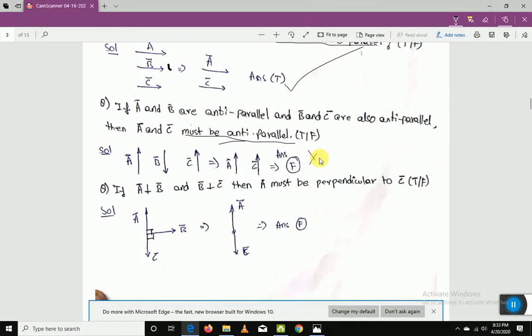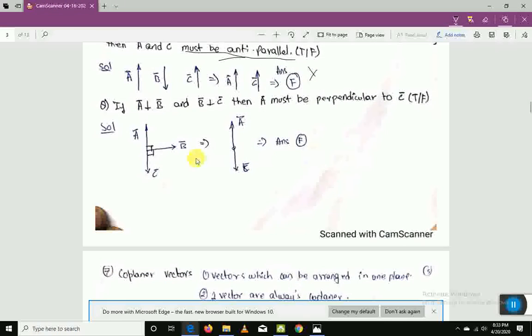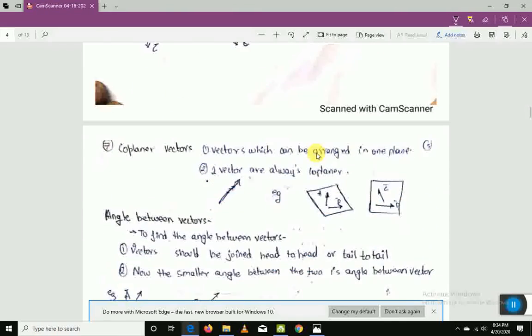I hope you understood. Next one. If A and B are perpendicular and B and C are perpendicular, then A is perpendicular to C. We'll see whether it is true or false. First we'll draw A and B perpendicular. A and B are perpendicular, we have drawn it. And the next statement, B and C are also perpendicular. We'll see now how A and C are. By this figure we can see they are not perpendicular, so it's false. Simple as that. Next one.